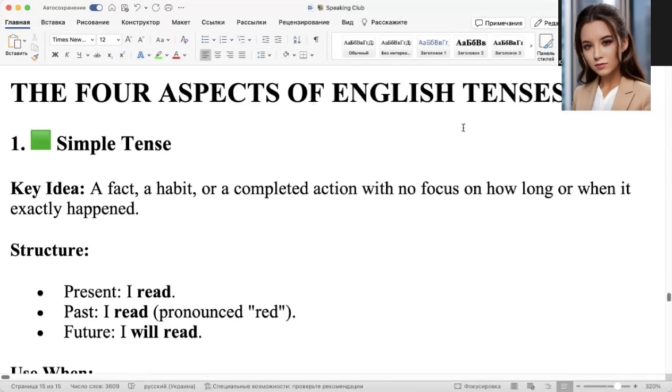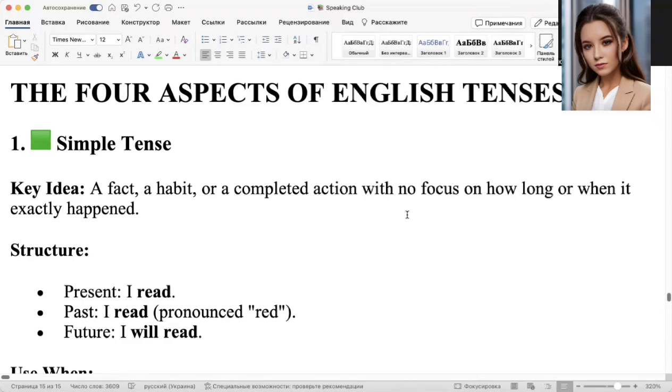The four aspects of English tenses, and the first, simple tense. So, what is it? Key idea. What is the time and rules? How do we understand this? A fact, a habit, or a completed action with no focus on how long or when it exactly happened. So it's just a fact, it's just an action which you do regularly. For example, I go to work every day or I go to school every day.